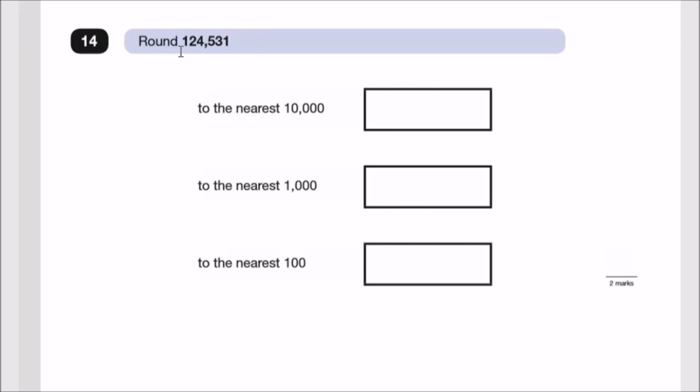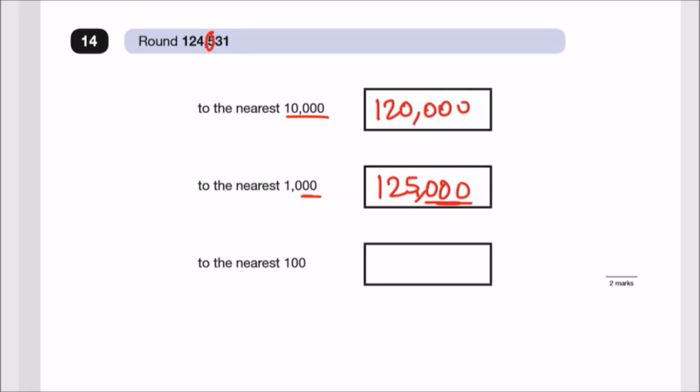So round 124,531 firstly to the nearest 10,000. So the result has to end in the tens of thousands. If you look at 124, the figure here is less than 5, so it's simply 120,000. Next one, to the nearest thousand. So we look at the first 3 digits, and then we observe the fourth. Because it's 5 or bigger, we can simply round this to 125,000. So the 4 goes up to 5, because 124,500 is closer to 125,000. And again, it ends in the thousands.